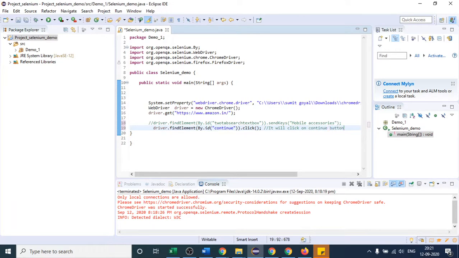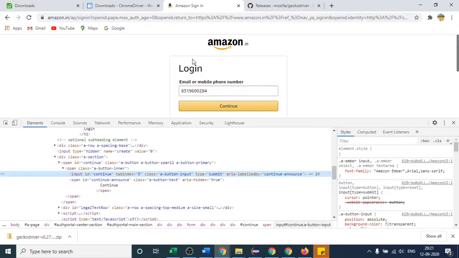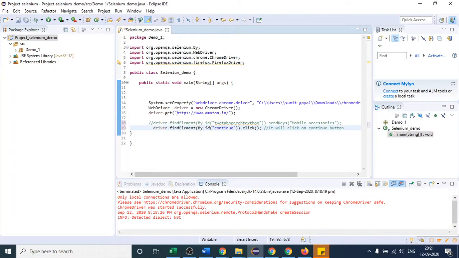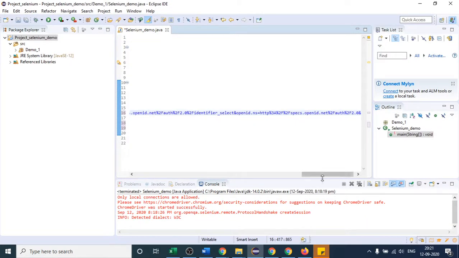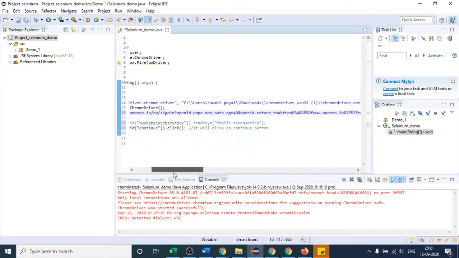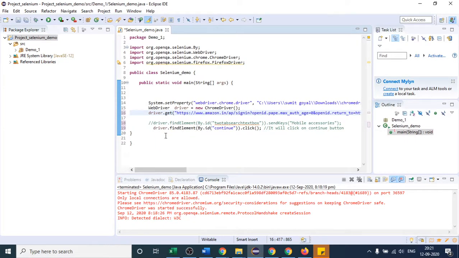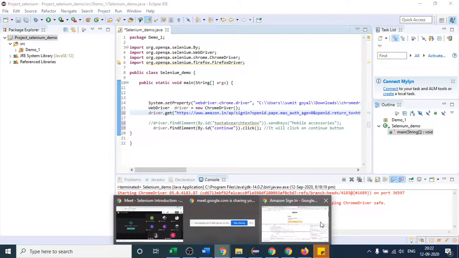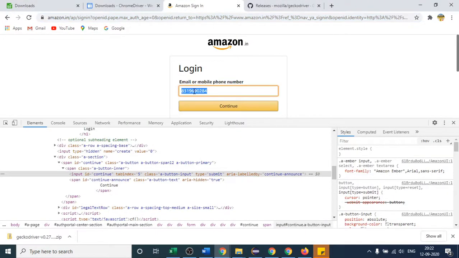So before clicking on the continue button, we have to do two things as well. First of all, I need to enter this URL. Then only this URL is going to open. So instead of this URL, this time I am directly opening this URL. This URL will get opened, and after that, before clicking on the continue button, I have to first enter some text here, right?